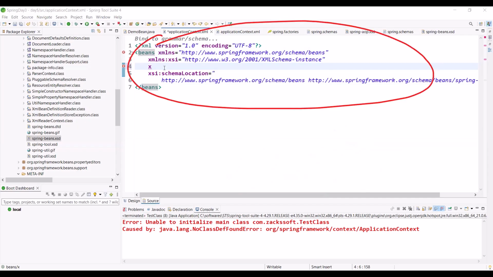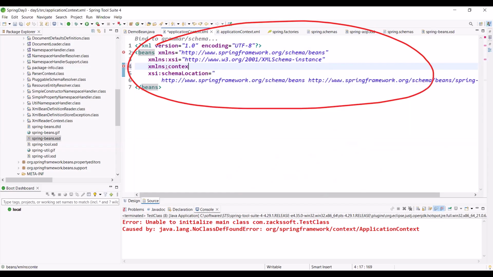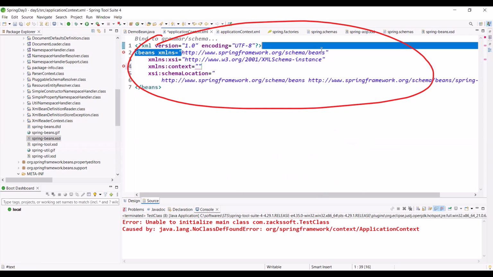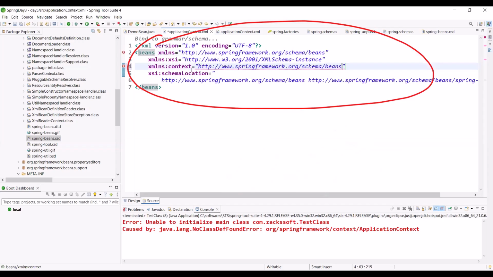For example, xmlns, you can provide any name, for example, context. Everything is same. Let me copy, Control C, Control V, and delete. Just the name is context. Have you got the point?